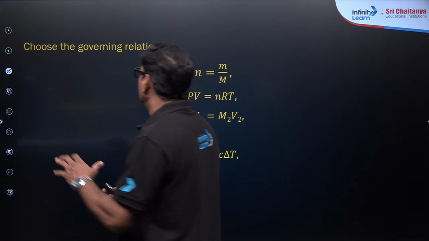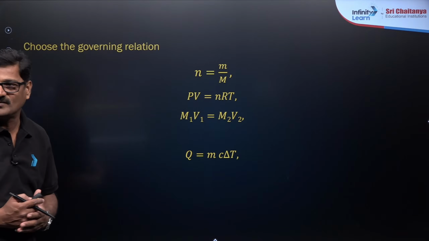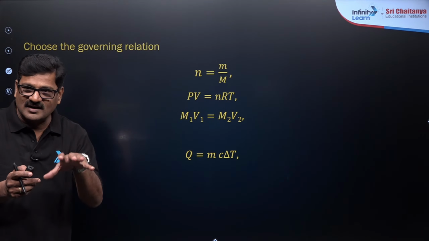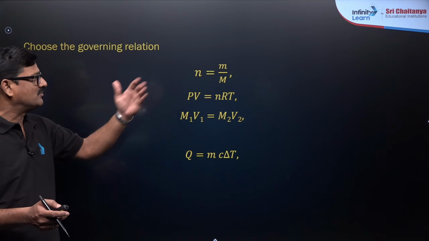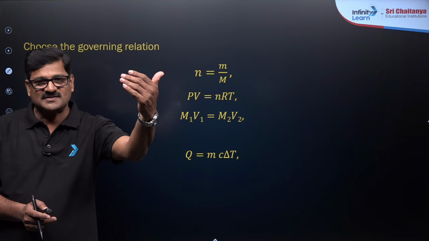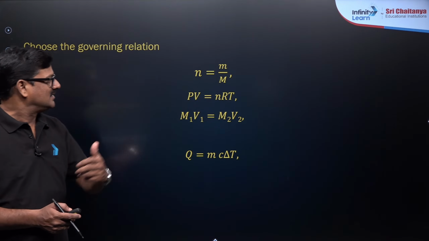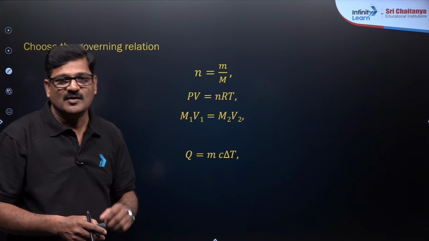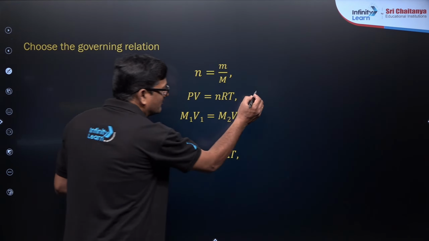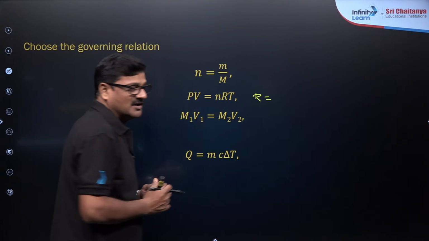So choose the governing relations. There are certain relations that can make you convert into a unified way. Number of moles is equal to mass of the substance by molecular mass. And you can say PV is equal to nRT, pressure times volume is equal to number of moles times R times T. I am going to tell you from the student perspective what the R is here, which R value to use.